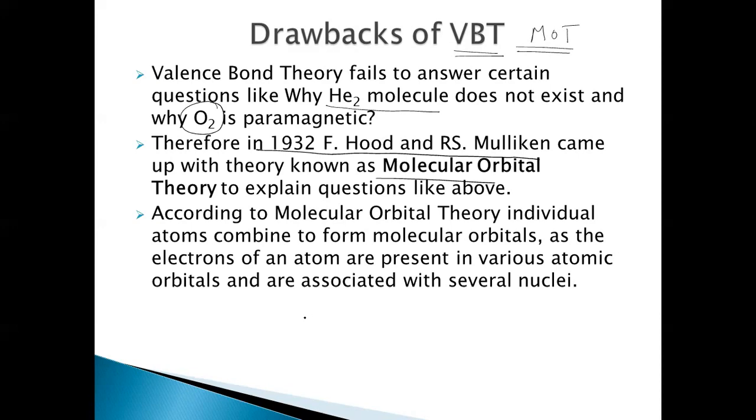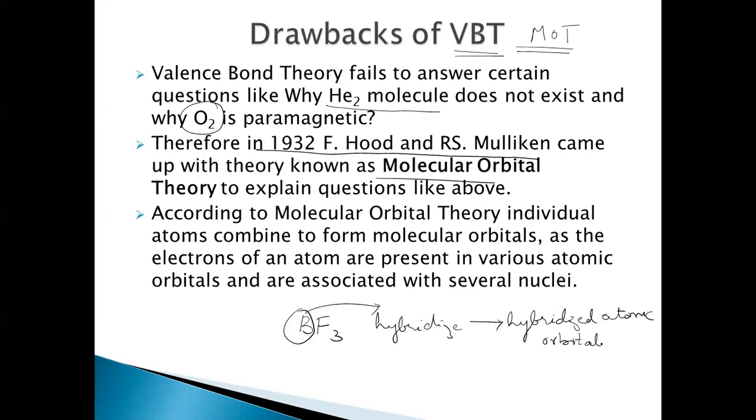For example, in BF3, the atomic orbitals of the boron atom will hybridize, resulting in the formation of hybridized atomic orbitals, and these will form bonds with the fluorine atoms. So this is based on atomic orbitals belonging to a single atom, forming bonds with another atom.